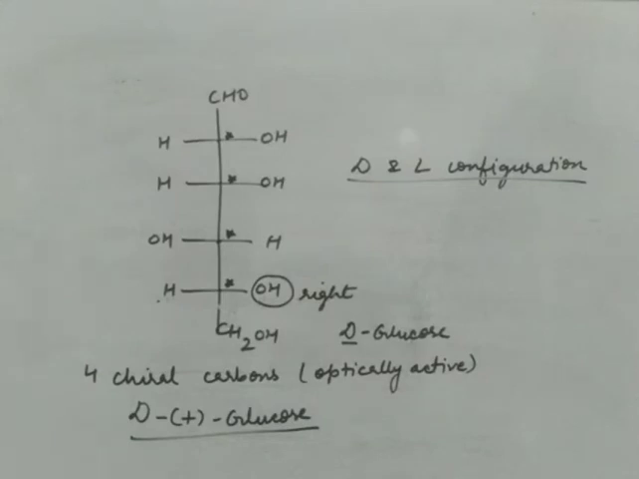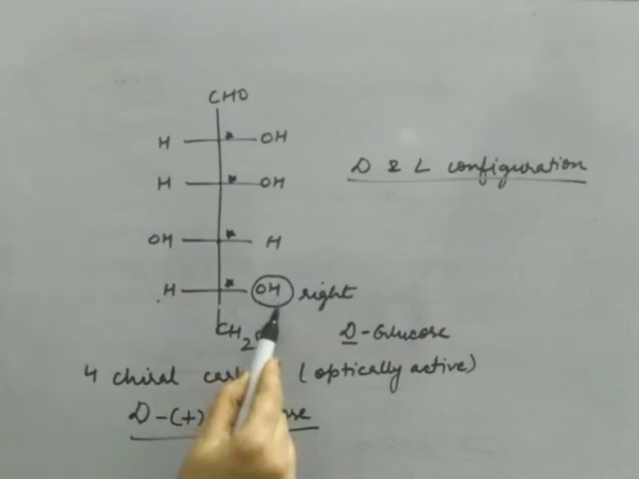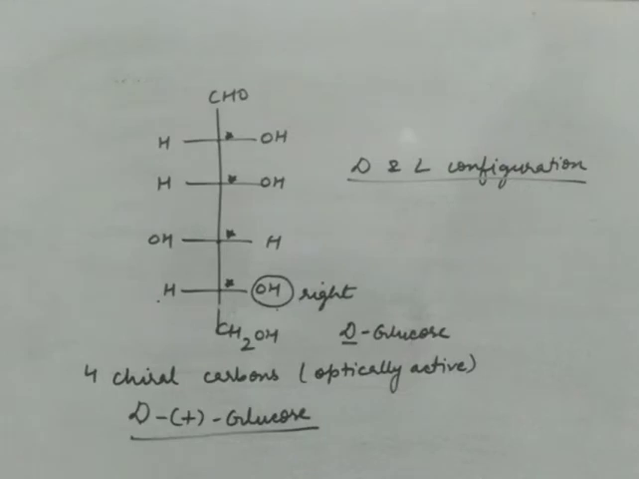Now glucose is D, so we can write it as D plus glucose. So what is the meaning of this capital D? This capital D shows the position of OH on the last chiral carbon, that is on the right side. And what does this plus show? This plus shows the direction of rotation of plane polarized light, that the plane polarized light is rotated towards the right side. Okay, so there should be no confusion regarding this.